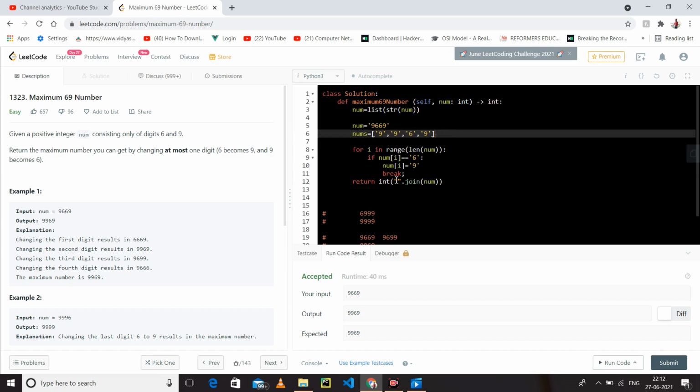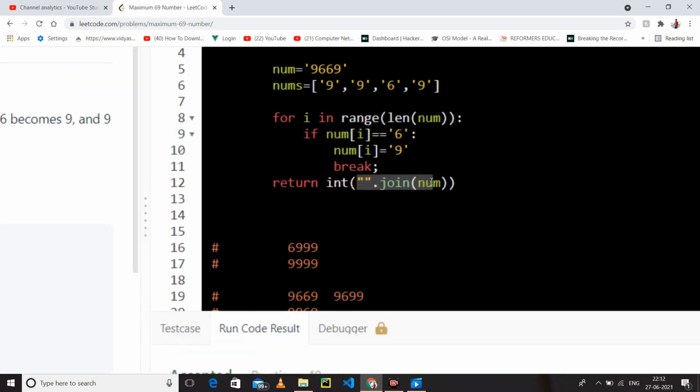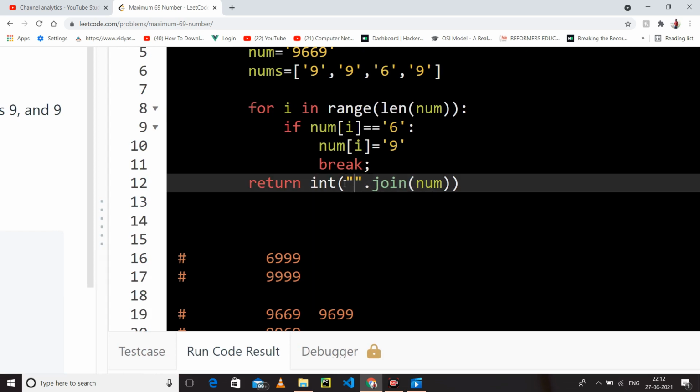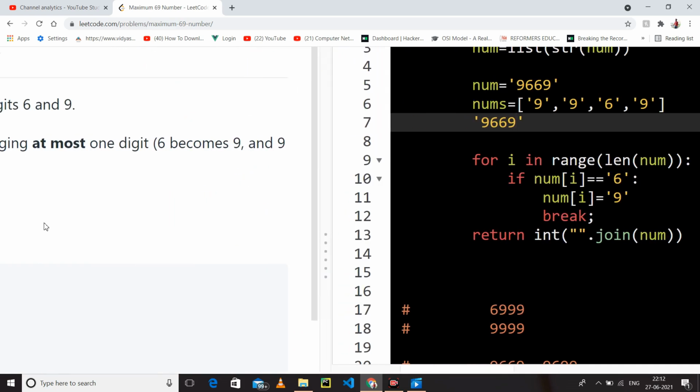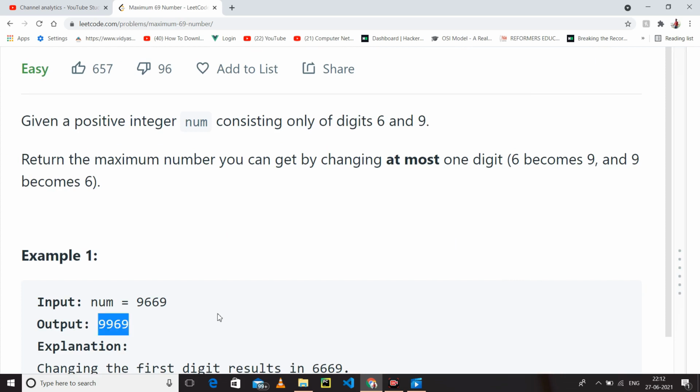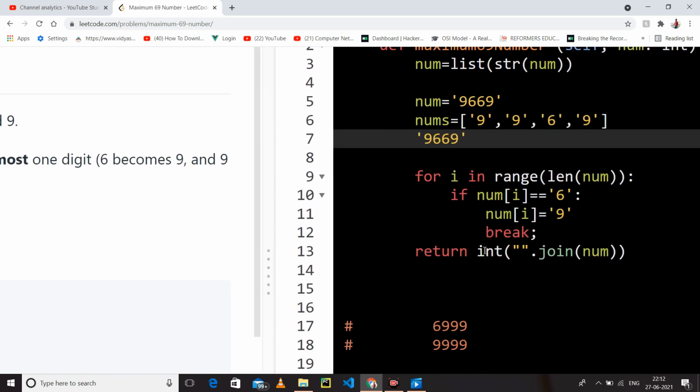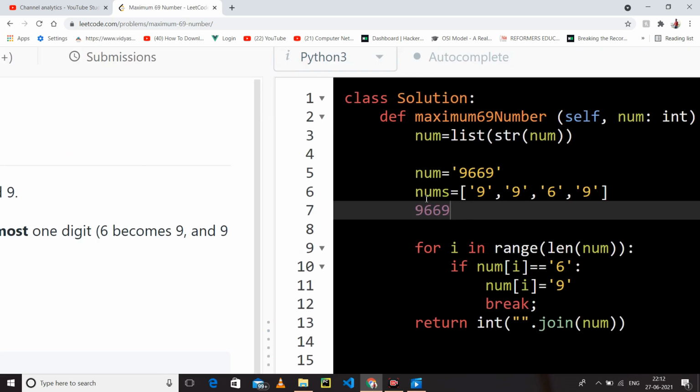If we run it, what will it give if we join this? By joining this, we will have 9969, but we have to return an integer. So for that I have written int. By writing int, it becomes an integer, and we return that. I hope you have understood.